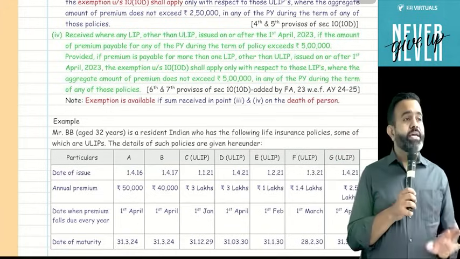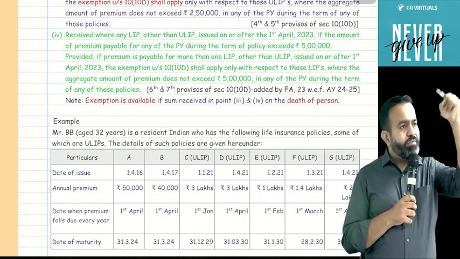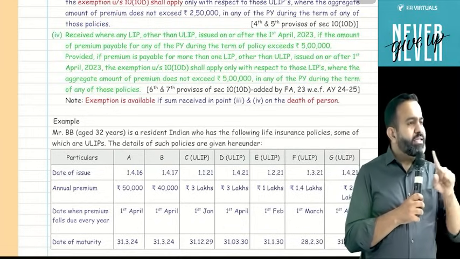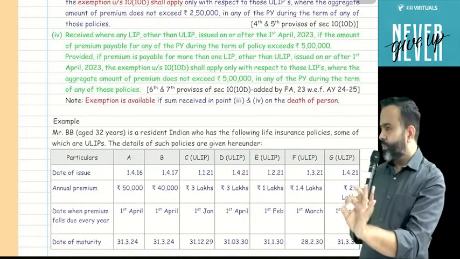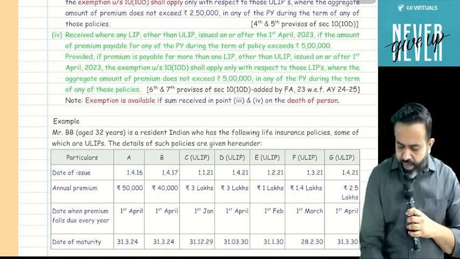The right answer, the law clarifies, is only 8,50,000. Whatever deduction you have claimed, that will not be part of your premium.